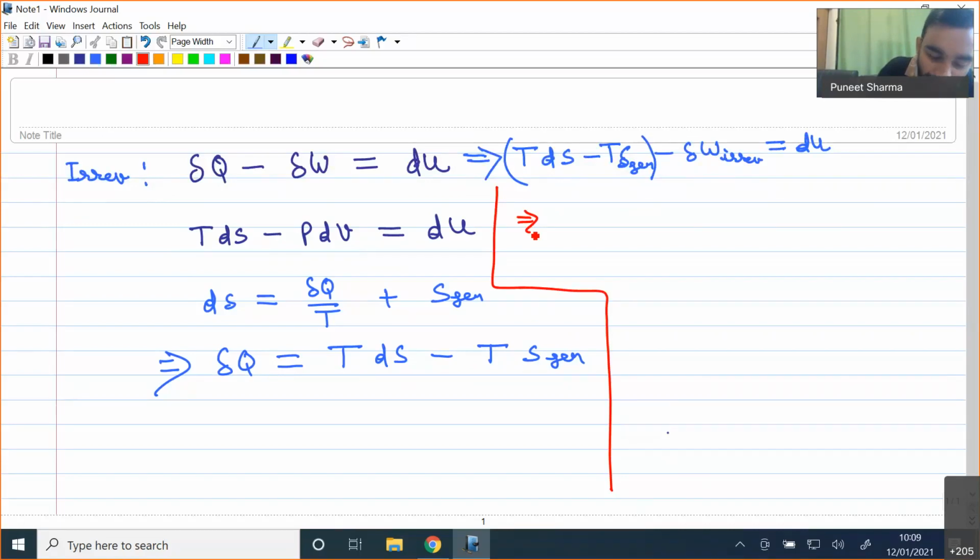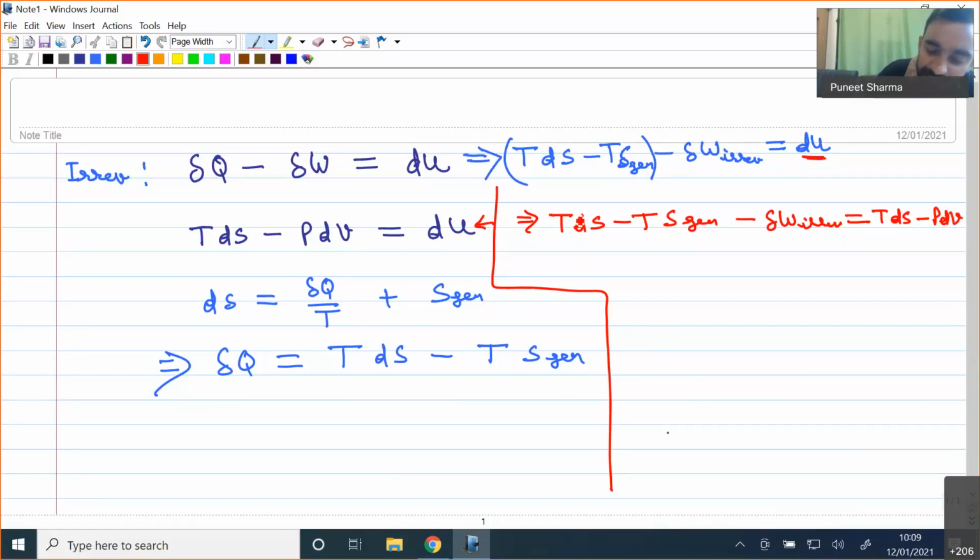Now I know that my dU is nothing but equal to TdS minus PdV from our property relations. So I can replace the right hand side. Here my left hand side is TdS minus T times S generation minus delta W irreversible, which is equal to, in place of dU from this property equation, T into dS minus P times dV.